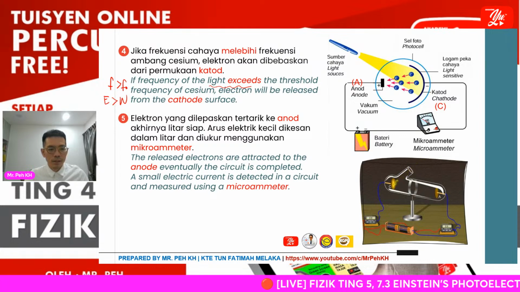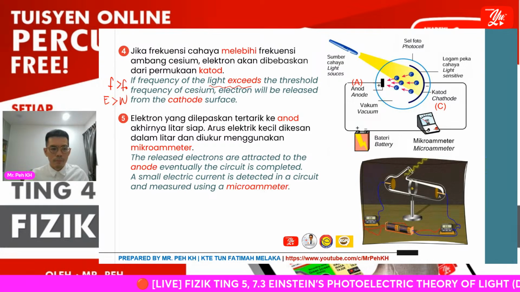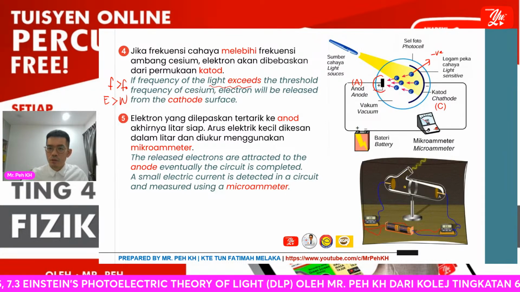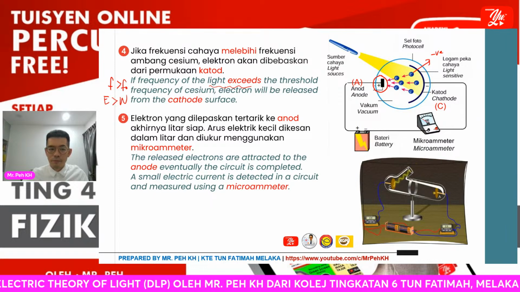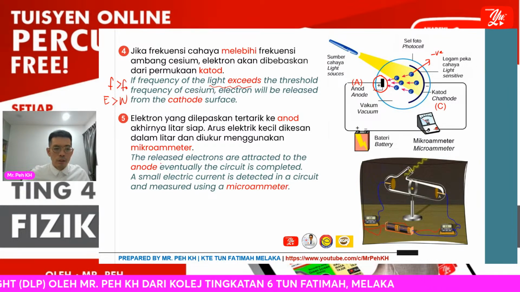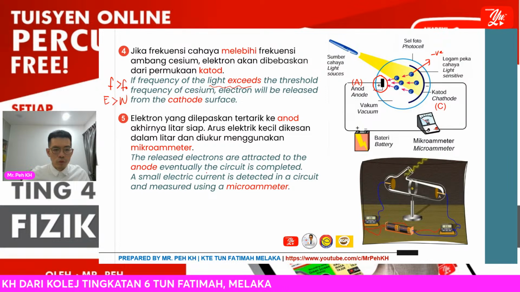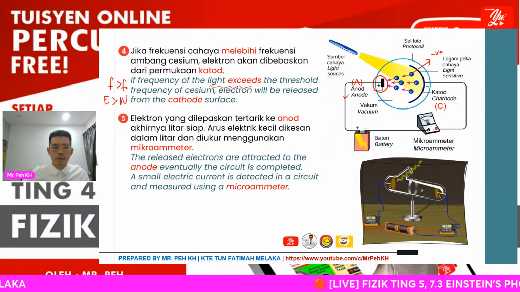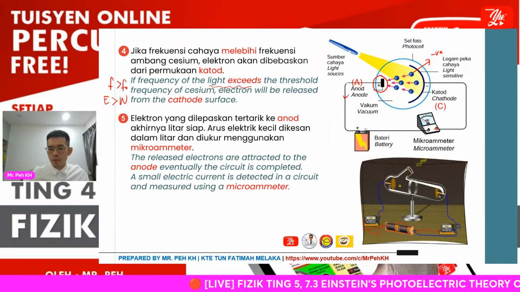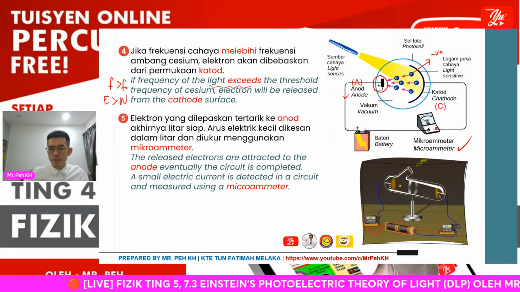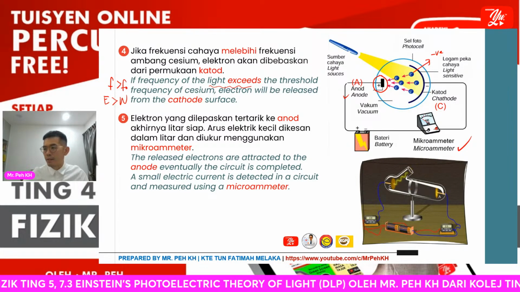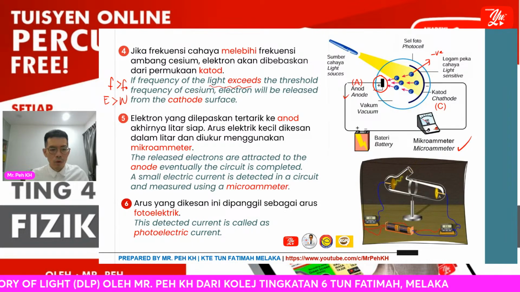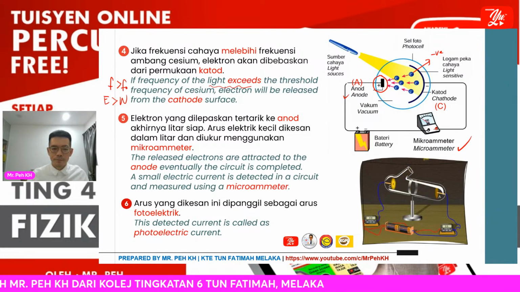Then number 5, the released electrons are attracted to the anode. You can see here, the electron is negatively charged, so it will be attracted to the positive terminal in front. Eventually, the circuit is completed. When there is a flow of electrons, the current will flow and be detected by the microammeter, so the microammeter will be deflected. Then number 6, this detected current is called photoelectric current.